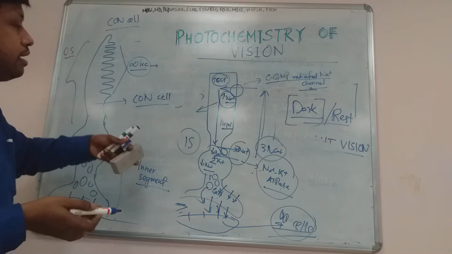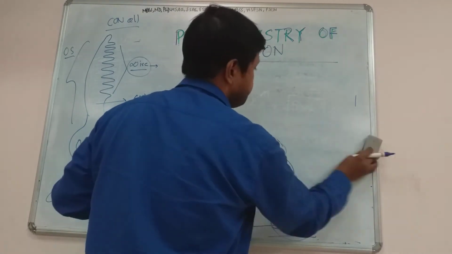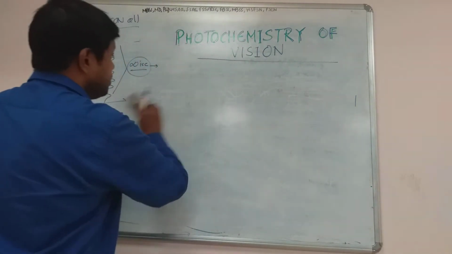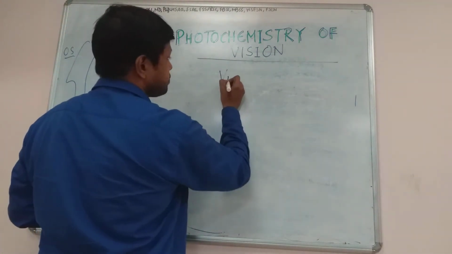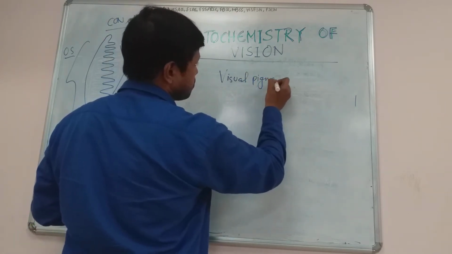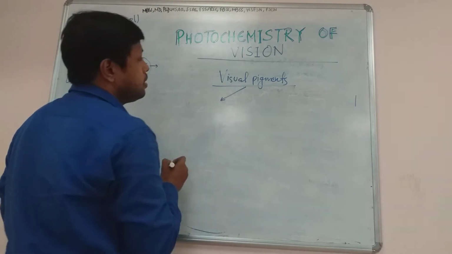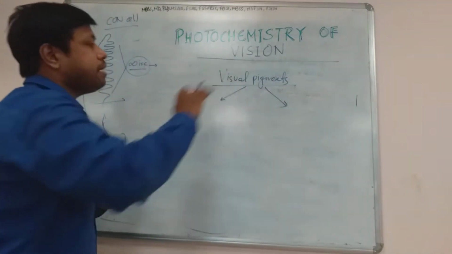Now we will come to the visual pigments. We will discuss what visual pigments are. Actually, there are several types of visual pigments.